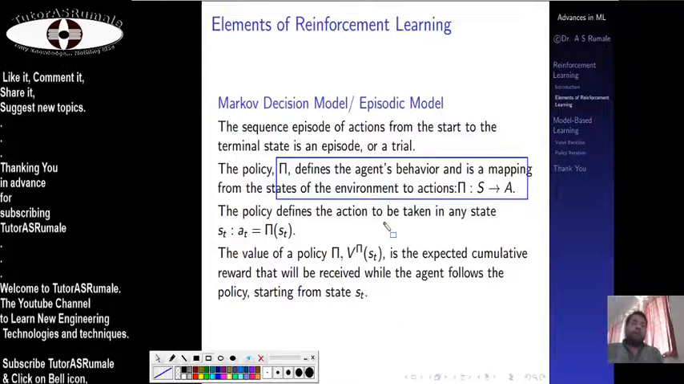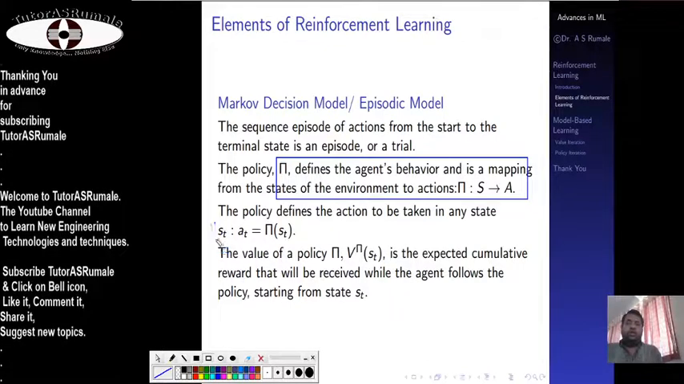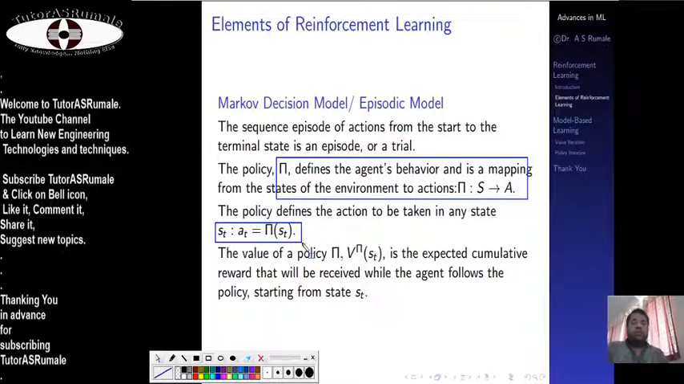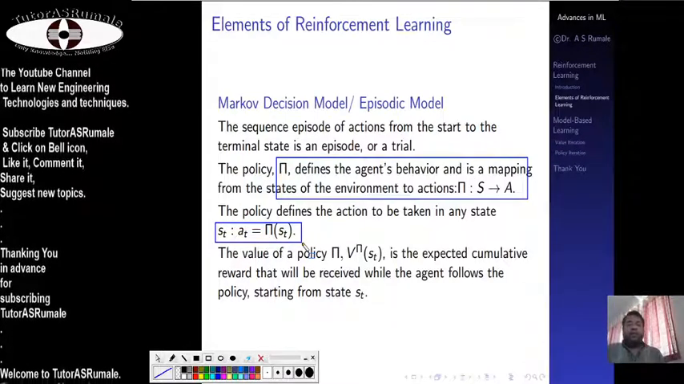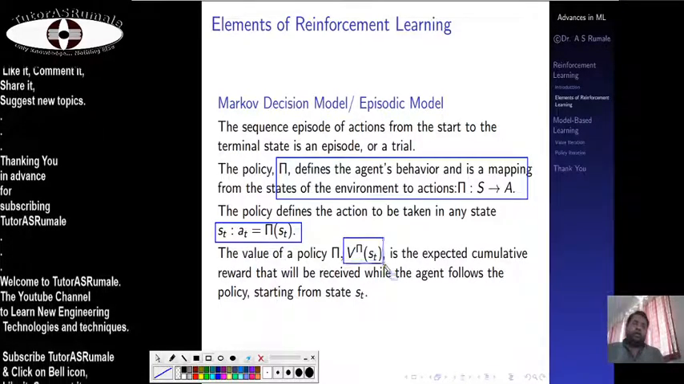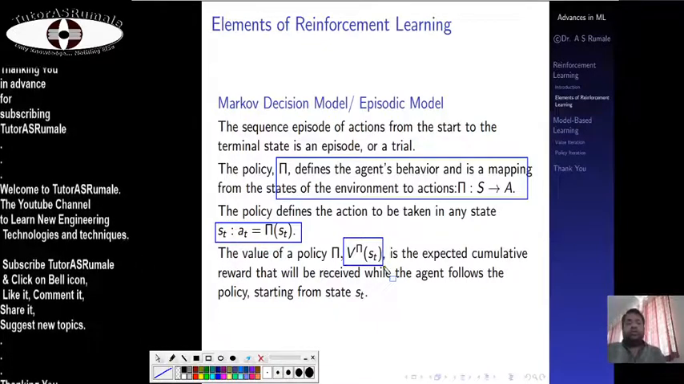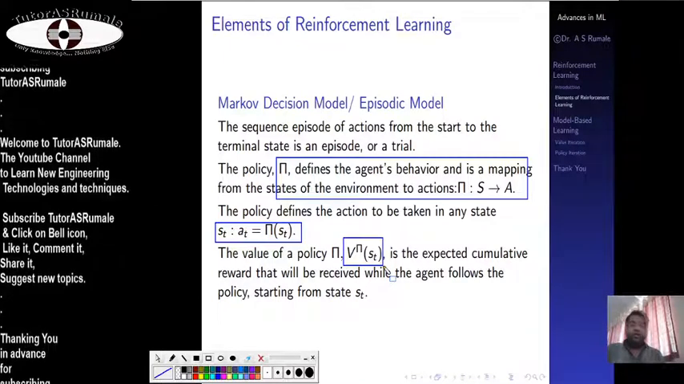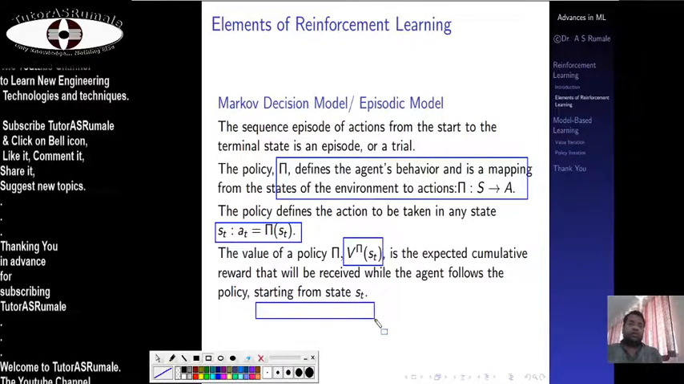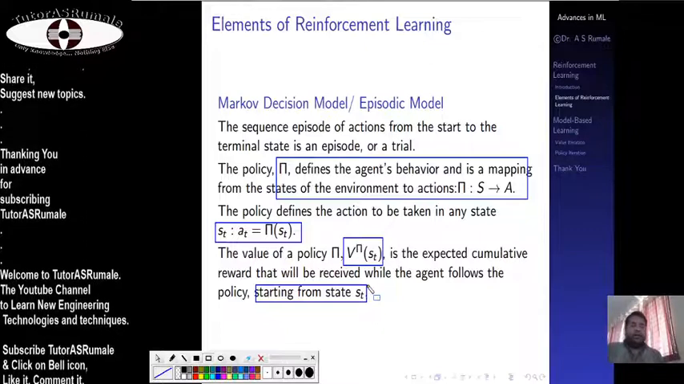So the policy defines the action to be taken in any state, such that A_t is equal to pi of S_t. The value of this policy pi is given by V raised to the power pi of S_t. It is the expected cumulative reward, or the value that will be received while the agent follows the policy. And we are not saying S_0 as the starting state; instead, we are saying S_t as the starting state, because we don't know at which time exactly the agent starts moving.